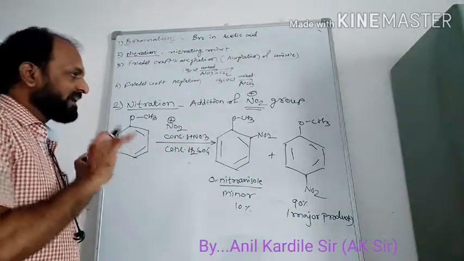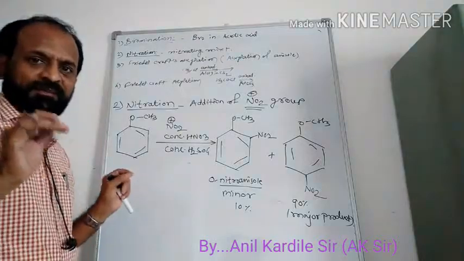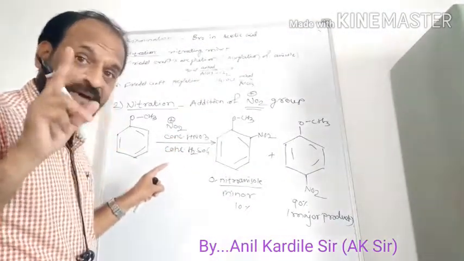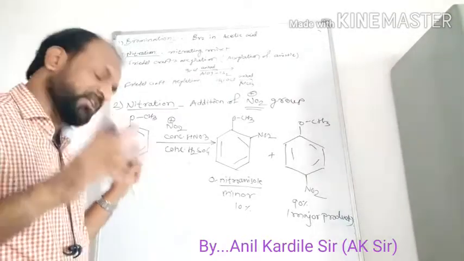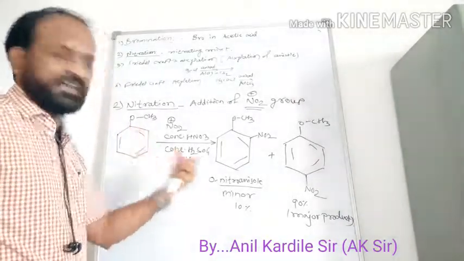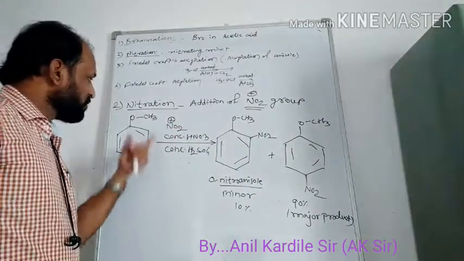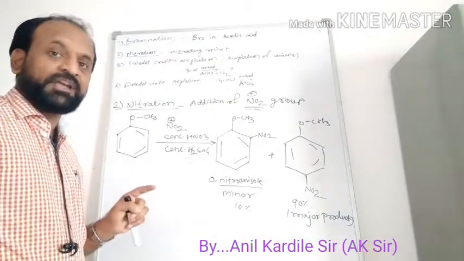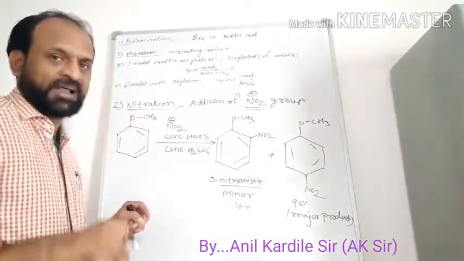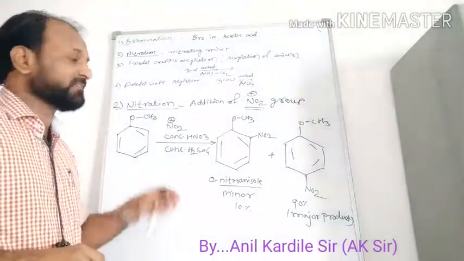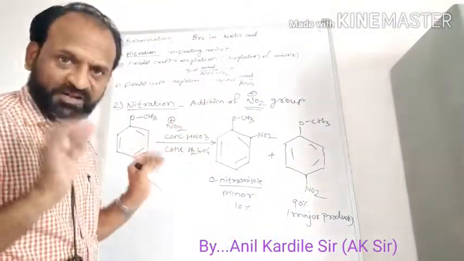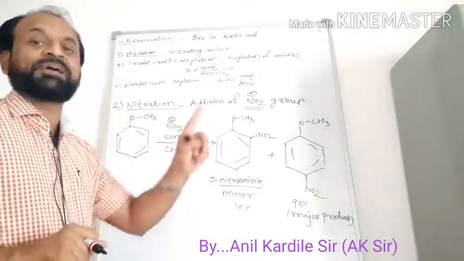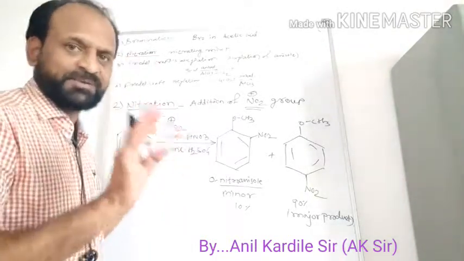In this reaction you don't have to remember anything, only the nitrating mixture. In the presence of nitrating mixture, nitration is always carried out, of phenol as well as anisole as well as any aromatic compound. So addition of NO2 group, NO2 is the electrophile. It will attach on the ortho as well as para position of the anisole, and there will be formation of the corresponding product. Ortho nitroanisole will be the minor product and para nitroanisole will be the major product.